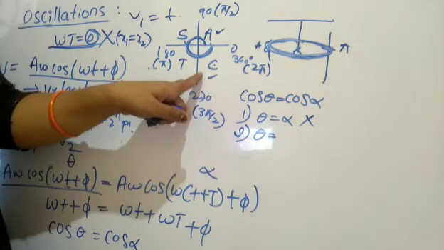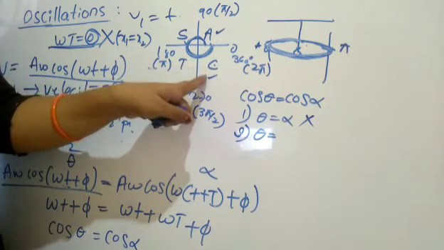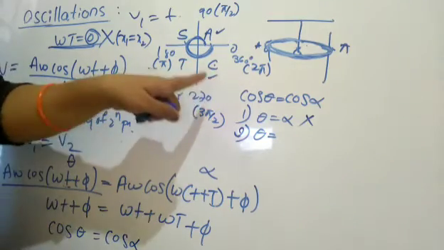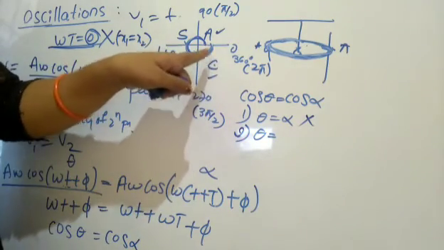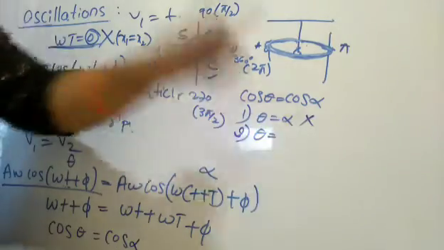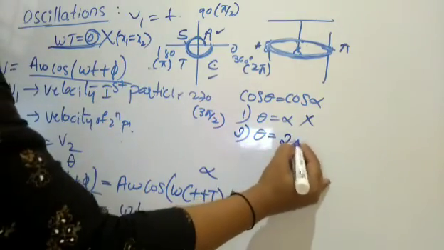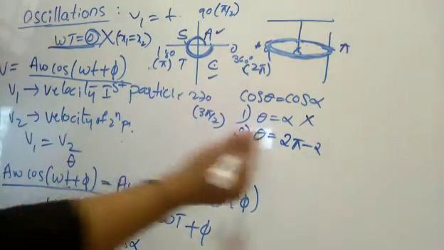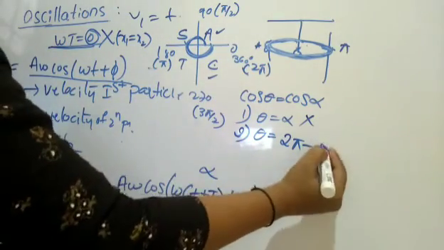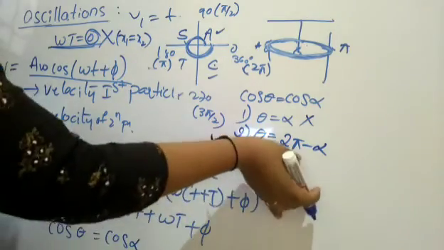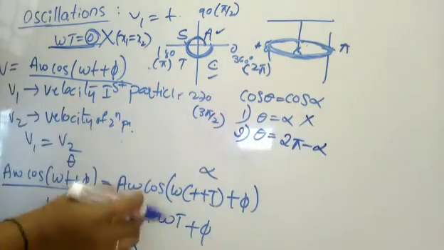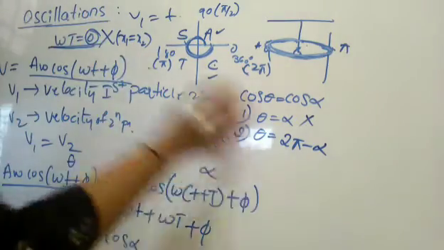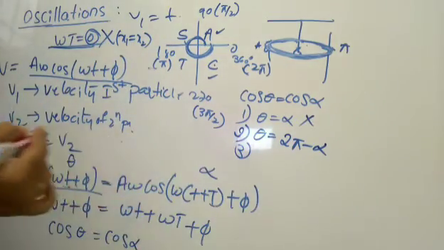Theta should be equal to, in which quadrant is cos positive? 2 pi minus alpha. If the alpha is in this quadrant, then theta is going to be equal to 2 pi minus alpha. See, look at here, this is 2 pi, right? So this is the alpha part. Theta must be equal to 2 pi minus alpha. So here in this case we will discuss in the next. After this we will discuss the displacement, right?